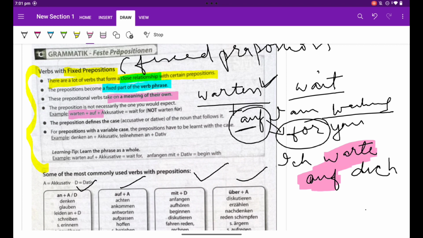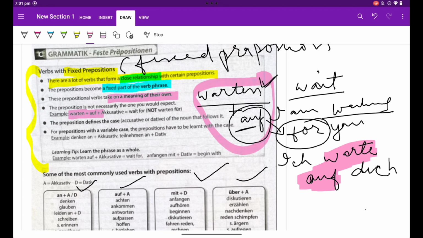Now, sometimes it is a boon that I need not worry about the preposition, as I used to be worried when I was learning English. We had lots of problems in 5th, 6th, 7th class when we used to make a lot of mistakes in prepositions in English. But in German we have fixed prepositions for them.